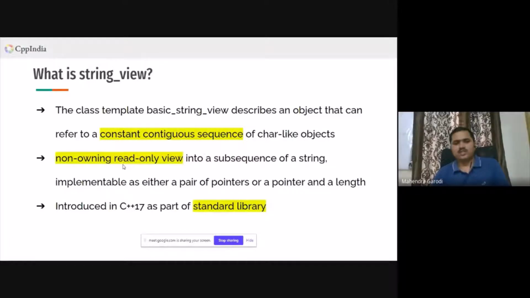And what is the next one? It's a non-owning read-only view into a subsequence of a string. So it can be the entire string or it can be a part of a string. Implementable as either a pair of pointers or a pointer and length. So basically a start of the view and an end of the view. The end of the view can be achieved by having a second pointer, or you can just keep a length, because it's a contiguous sequence. As we have mentioned, it's introduced as a part of C++17.